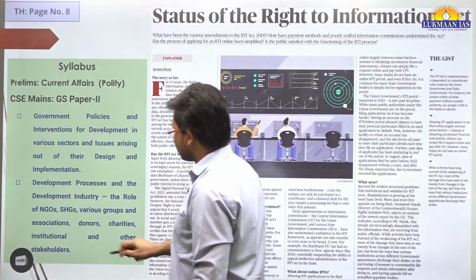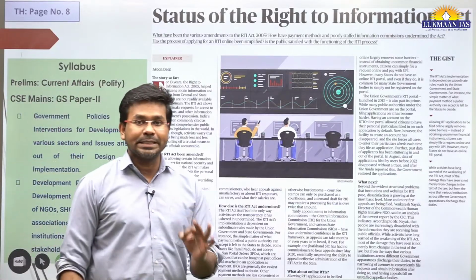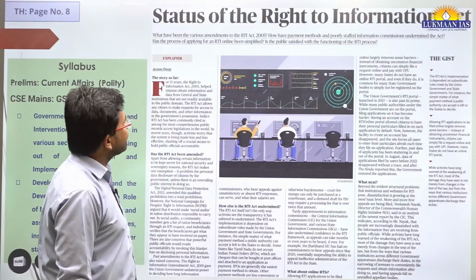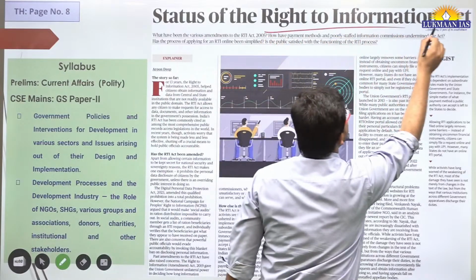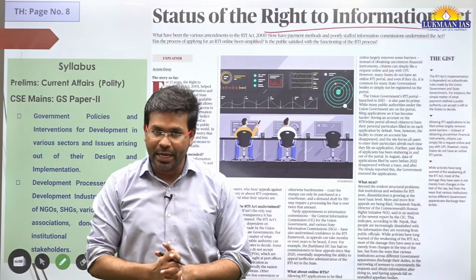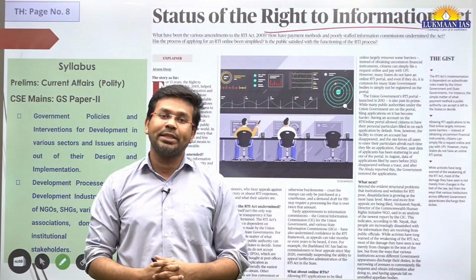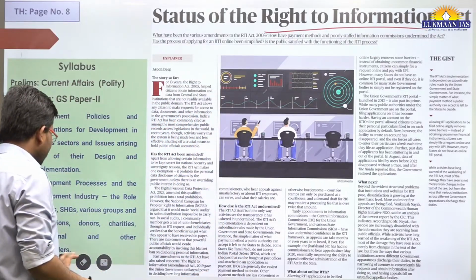So this is the first topic. This topic is very much important for the UPSC mains exam. So let us understand about this topic, okay? It says status of the Right to Information Act. Through this topic, we are going to understand about the Right to Information Act. We are going to learn about various nuances associated with the Right to Information Act, right? So let us start understanding this particular topic.